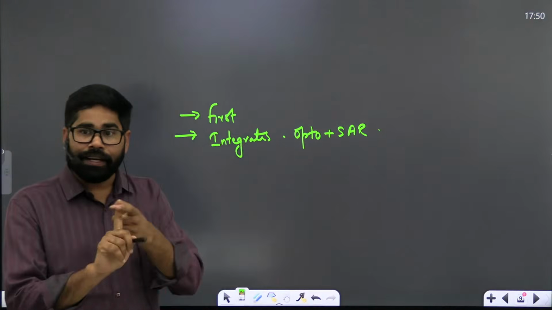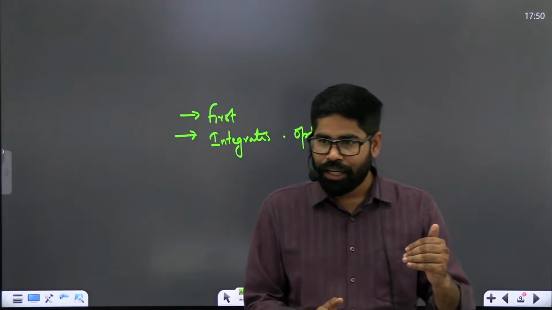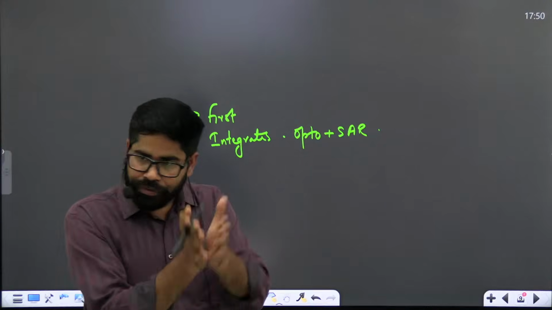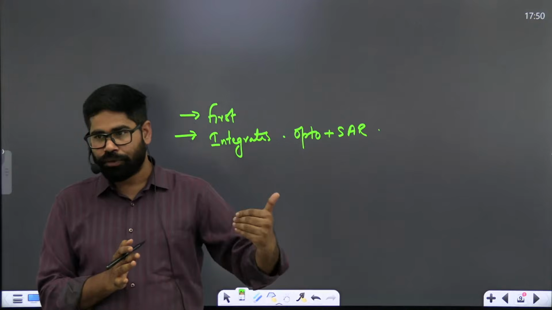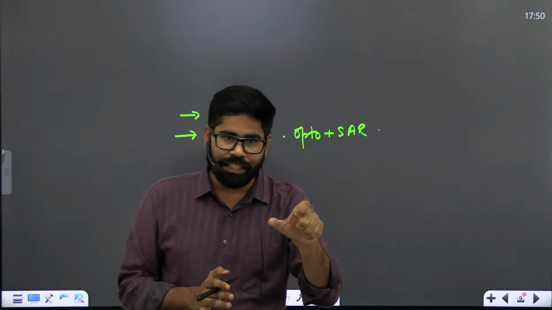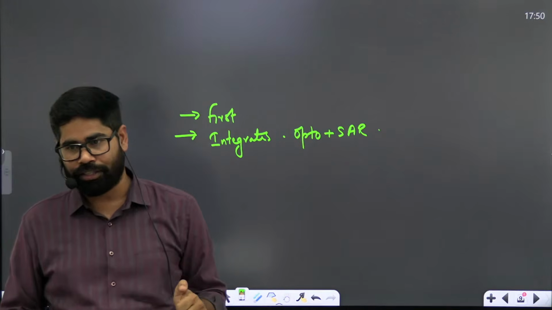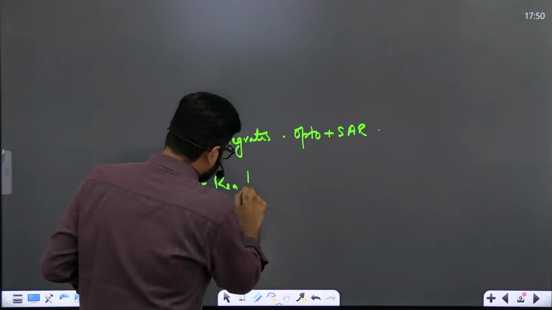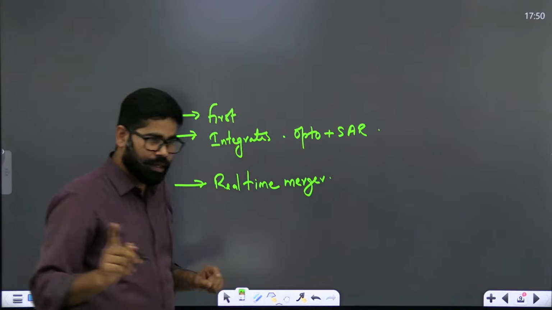Second thing, even if we are having it, like suppose that we are still getting images of day and night, but then it is not automatically created. We get feed from different satellite and then we merge them together. ठीक है, तो अभी भी हमारे पास merging होती है, but then we receive from different satellite. So at present what we see that we don't have a single satellite which can provide both kind of merged images. Okay, so here we see that real time, here we see that this is the first one which is providing a real time merger of the images.